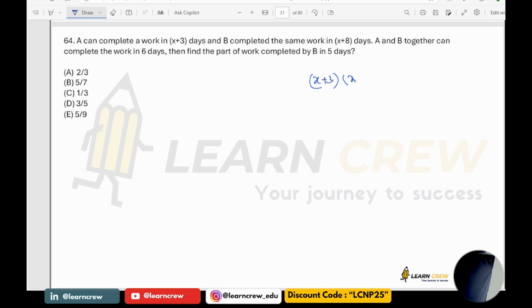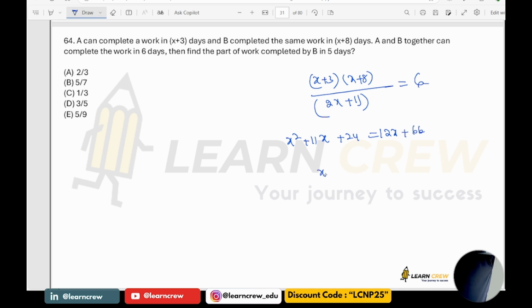x plus 3 into x plus 8 by the sum of these two, 2x plus 11, is given as 6 days. If you simplify this, it is x square plus 11x plus 24 is equal to 12x, 11 sixes are 66.